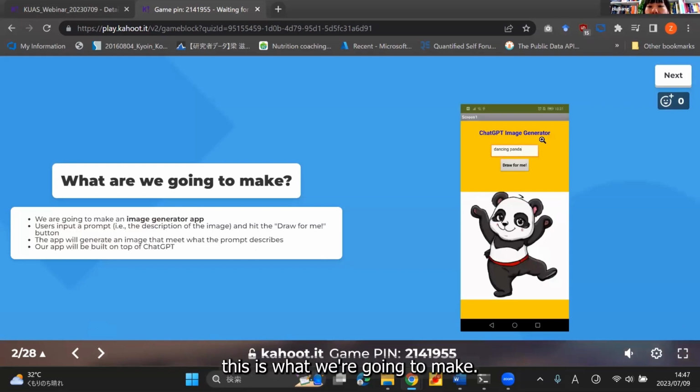Basically, this is what we're going to make. It's going to be an image generator. As users, we input some description of an image, and then we click the Draw for Me button. Then the app will generate an image based on the description. It's a very simple app, but it's quite fun. I'm going to walk you through all the technical details, as well as how to construct, build and test this app.